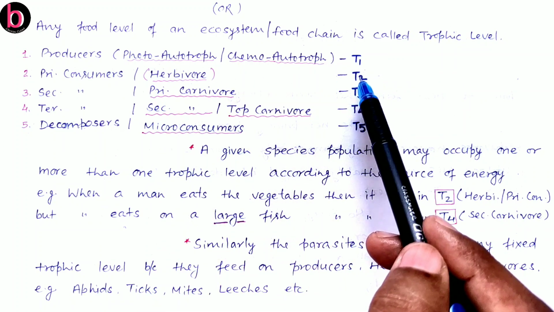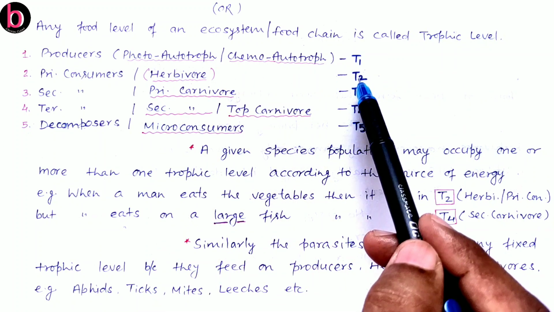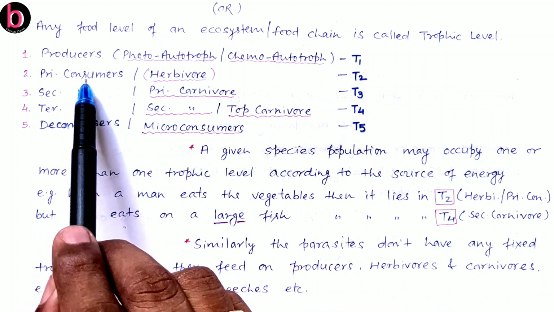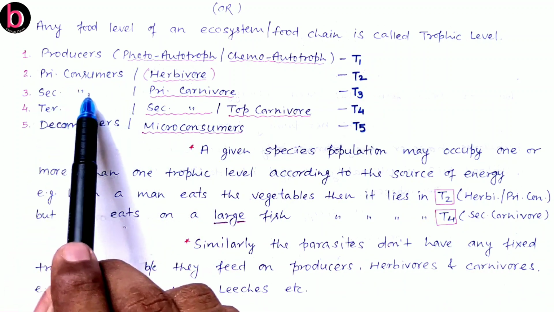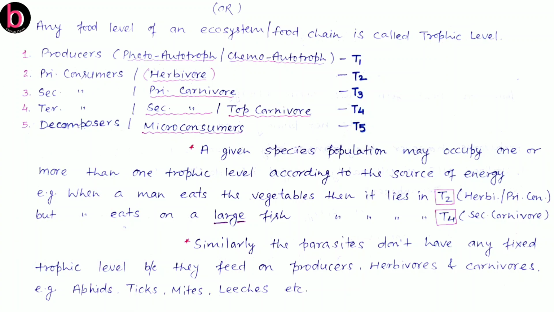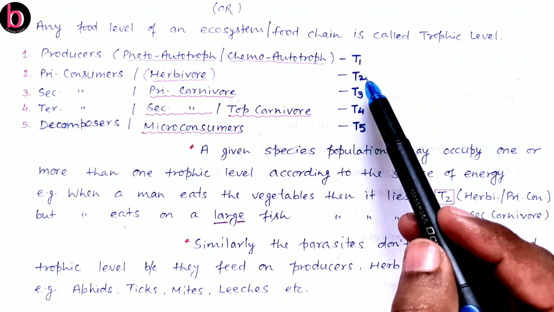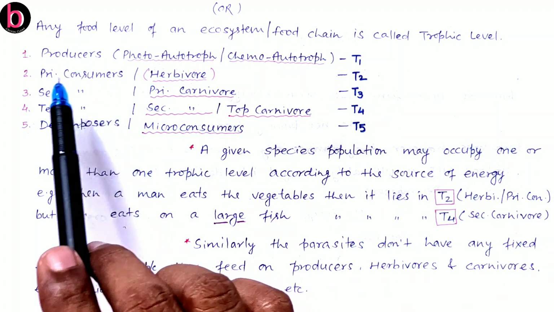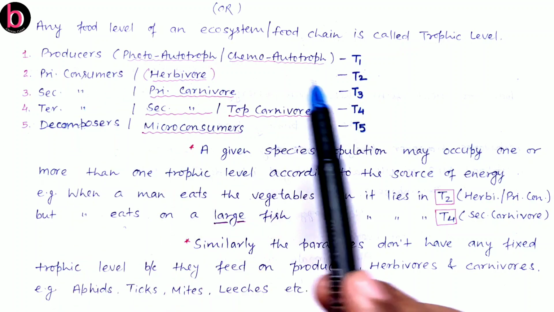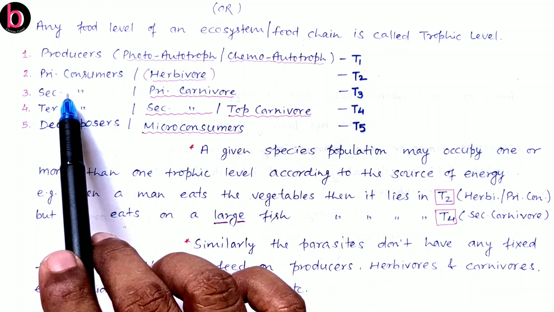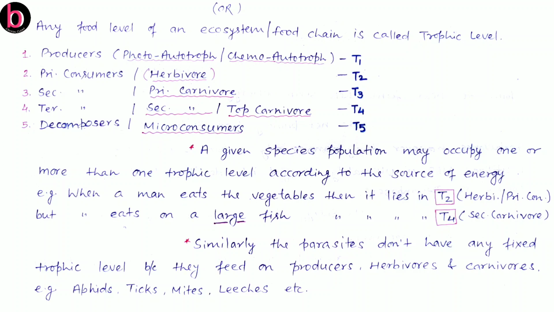Same when we say T2, that is trophic level 2, this is the primary consumer, not the secondary consumer. So such minor errors may happen, and we have to be very careful about the labeling. Again, T2 is for primary consumer, not for secondary consumer. T3 is for secondary consumer, not for tertiary consumer.